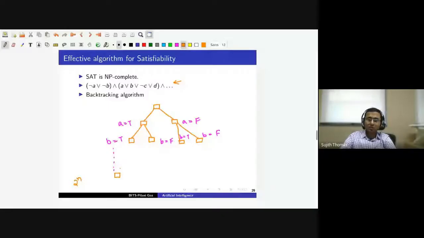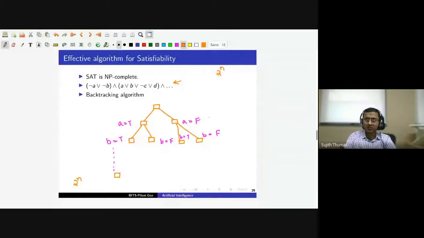Any path from the root node to a leaf node corresponds to one model. So what is a model? A model is some true or false assignment to all the n variables. We have n symbols, and each symbol can take either true or false values. That means we have 2 to the power n possible models, or 2 to the power n possible ways of assigning true or false values to these n variables.